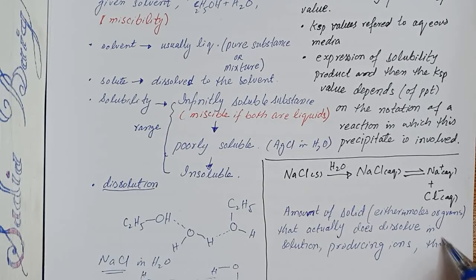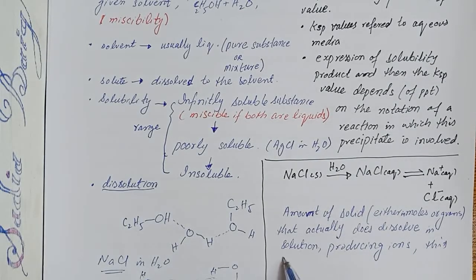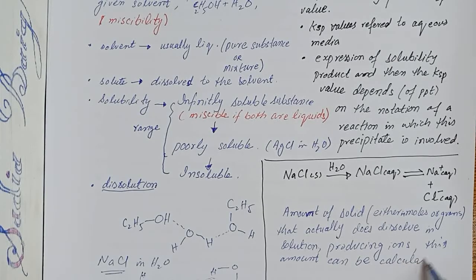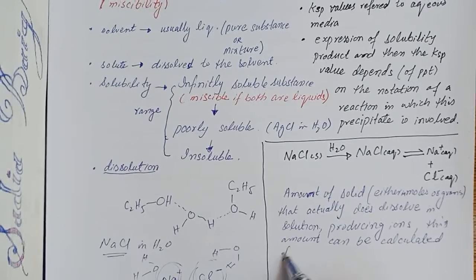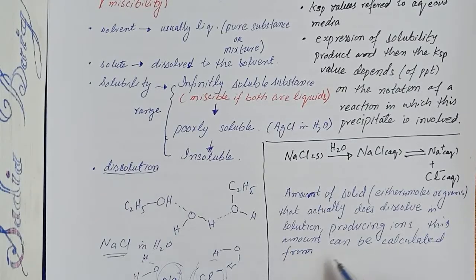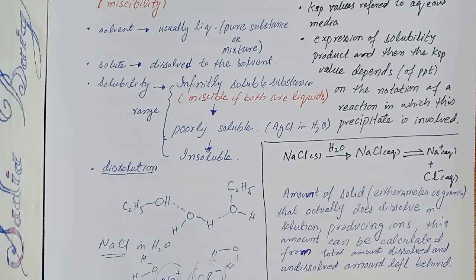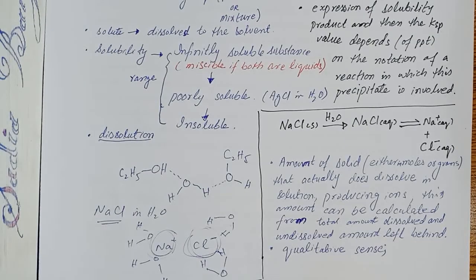This amount can be calculated from the total amount dissolved and the undissolved amount left behind for a particular solid. The term solubility may also be used in a quantitative sense.